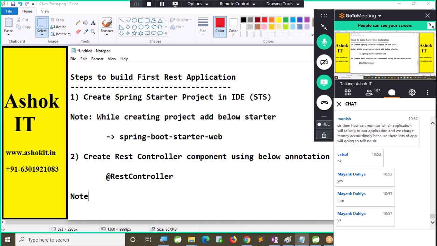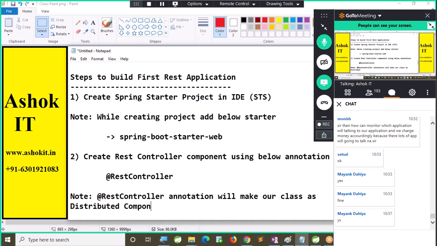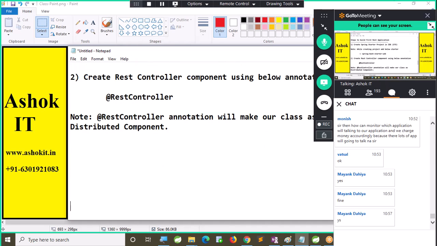@RestController annotation will make our class as distributed component. So how to develop a distributed component in the Spring with REST? By using an annotation called @RestController.